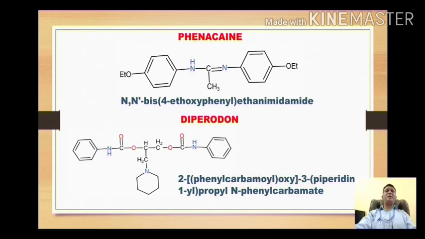So dear students, there is nothing much more important regarding these miscellaneous compounds. You just have to know the structures and the IUPAC nomenclature of these compounds. So with this we finished the benzoic acid derivatives and the miscellaneous compounds belonging to the category of local anesthetic agents.